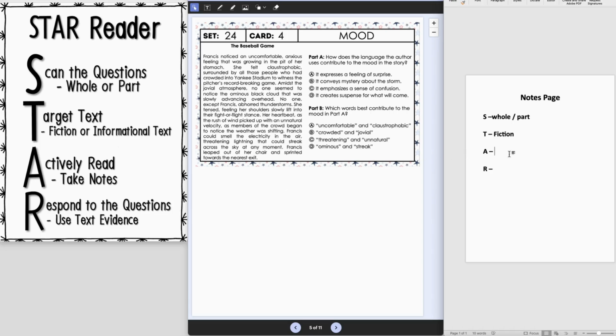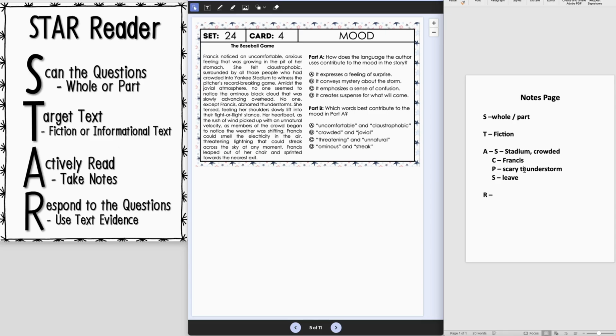So here we can see that the setting is this stadium that's crowded. The main character here is Frances. The problem is this kind of scary thunderstorm. There's maybe a bit of a solution. She leaves, but the story probably continues. But for this point in the story, her solution is really to get up and leave.